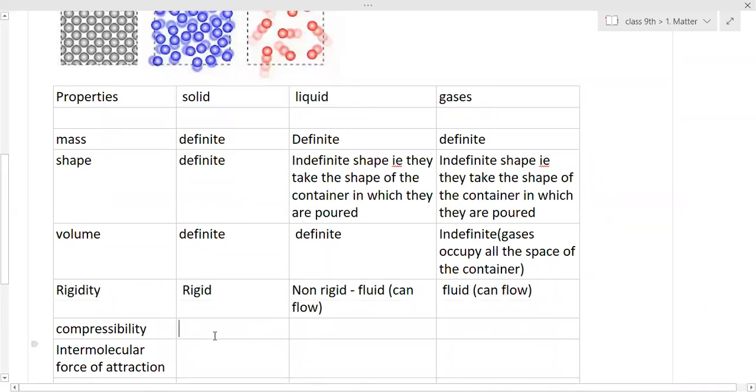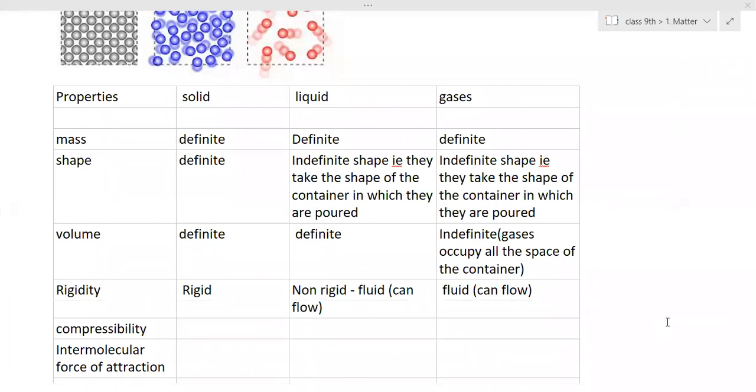Then next, Vishal, compressibility. What does compressibility mean? Yes, Vishal. Mic is not working. Hanif, can you tell?